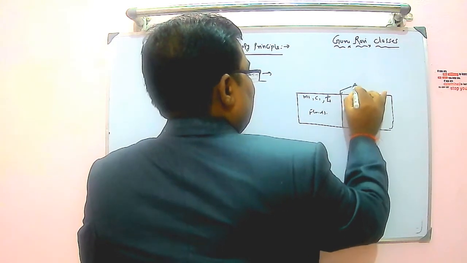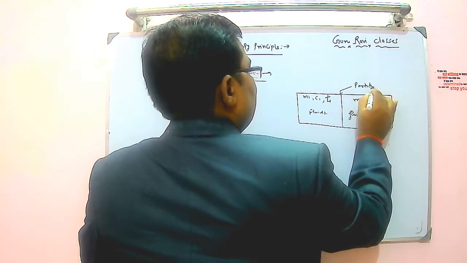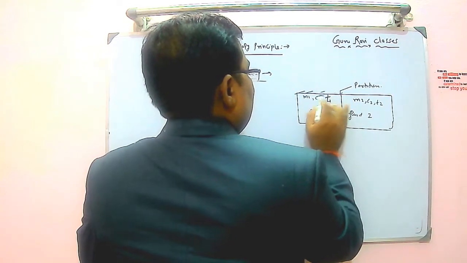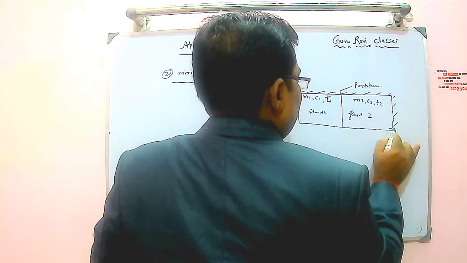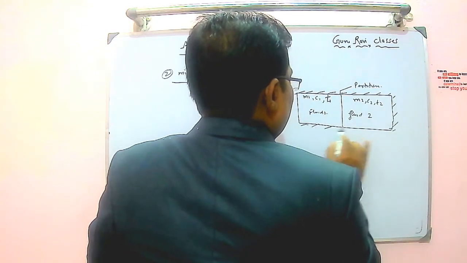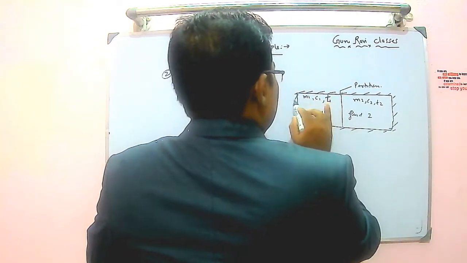This is the partition right in between, and I am assuming that the walls are fully insulated, so nothing is coming out from the wall. So this is basically a closed container.